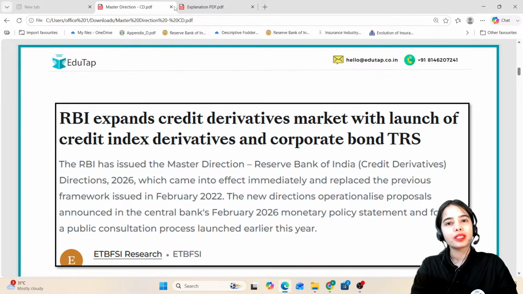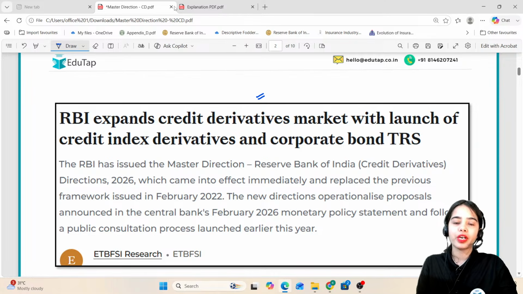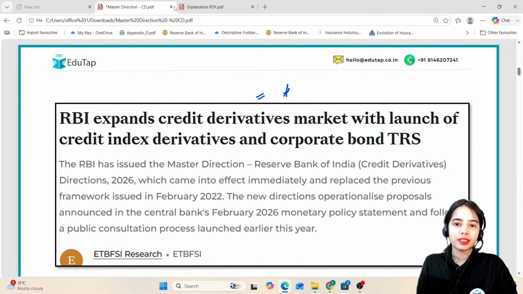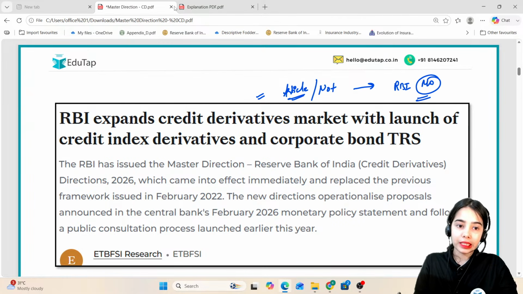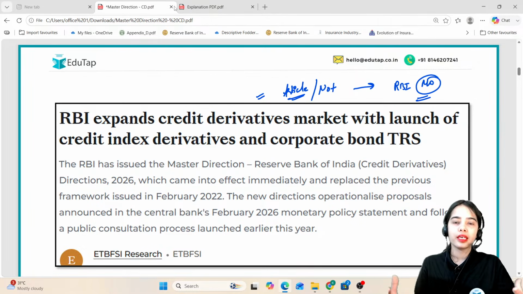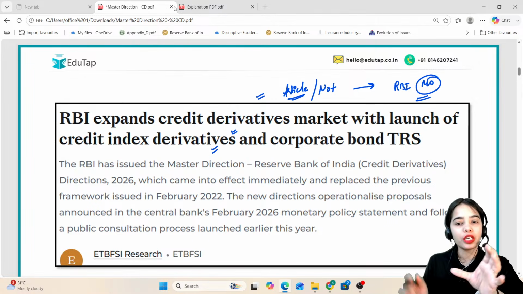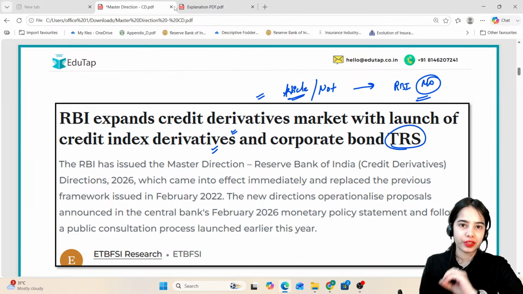So today we are going to discuss a very important master direction that has been released by the Reserve Bank of India. Very recently, RBI has released this master direction on its website, and it is very important, as here we will discuss credit derivatives, a new component that the RBI has released, especially a new product, the TRS.